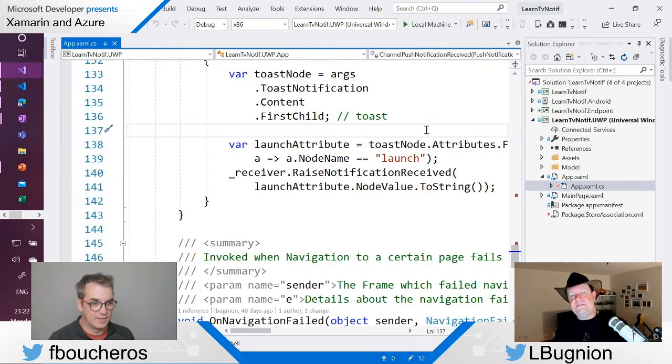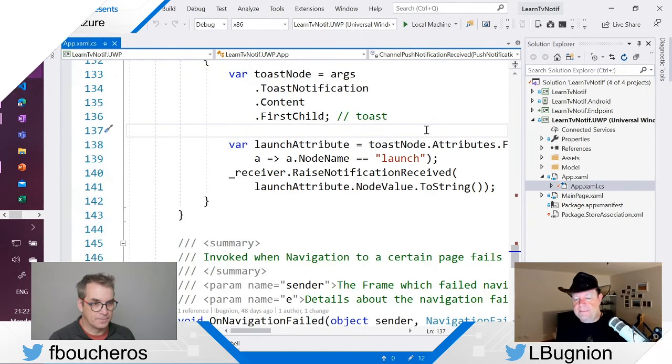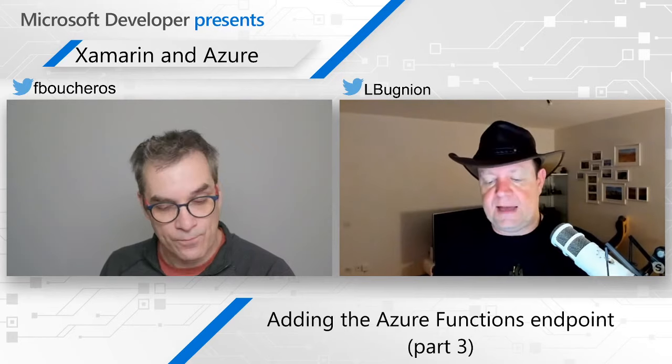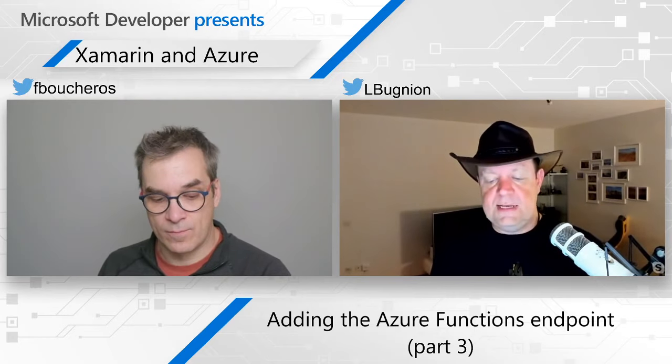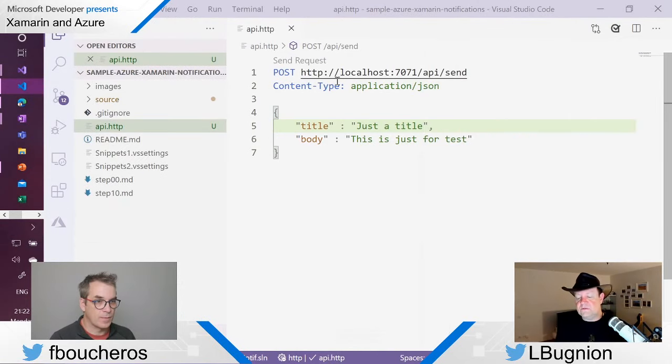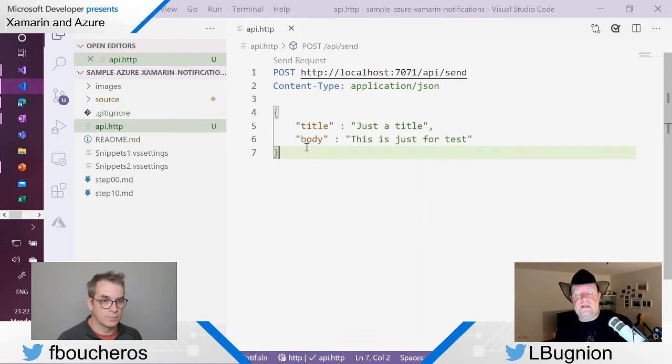Right now we have everything running locally. We are pretty happy because we know that next time when we push it to Azure, it's going to work in exactly the same manner. The only difference really is going to be that this URL is not going to be localhost:7071. It's going to be something.azurewebsites.net/API/send. But if I move this URL to the correct online URL, it's going to work in exactly the same manner. And you see how easy it is to send a notification to my devices.